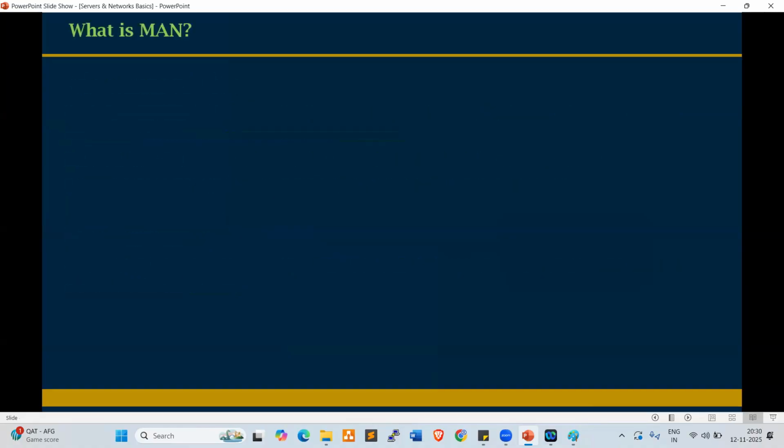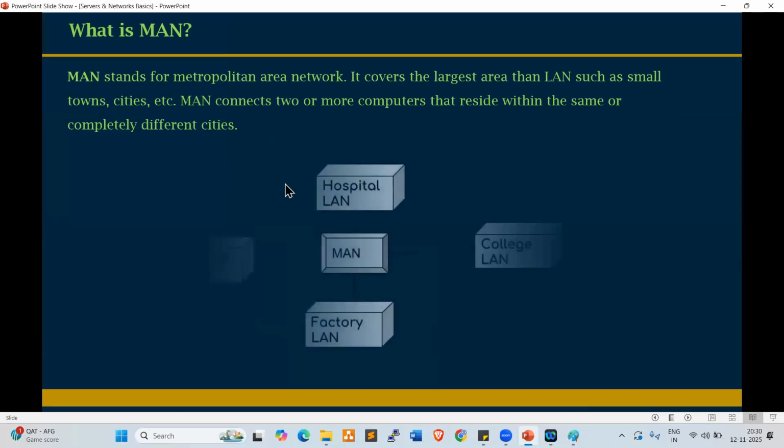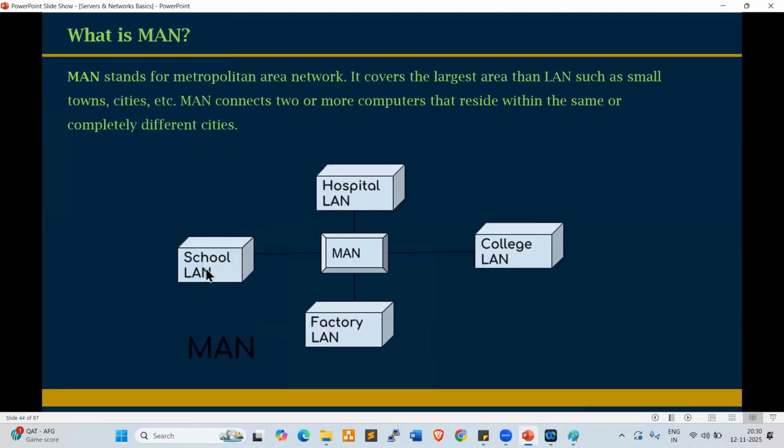MAN connectivity, metropolitan area network, right? Look at this. It covers a larger area than LAN, such as small towns, cities, etc. MAN connects two or more computers that reside within the same or completely different cities, right? Here, schools, hospitals, colleges, factories, right? So through MAN connectivity, metropolitan area network, we can connect our factories, schools, hospitals, and so on.